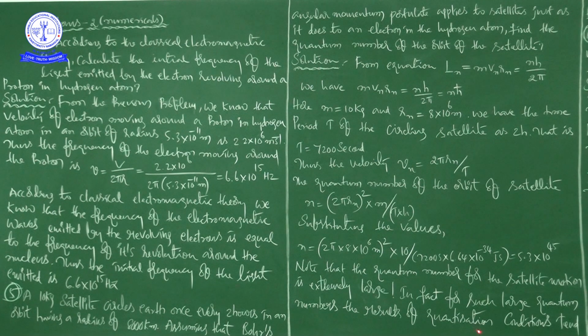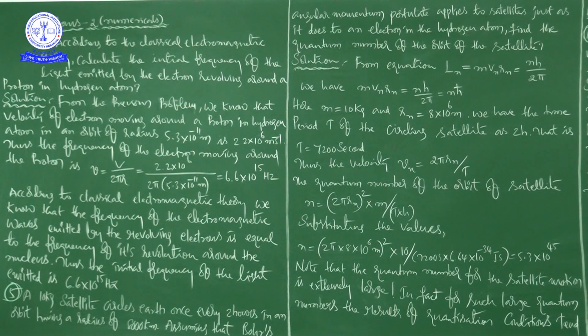Okay, and if you do this calculation, you will get 5.3 into 10 to the power of 45, right? 5.3 into 10 to the power of 45 as the n value. That is the quantum number of the orbit of the satellite.